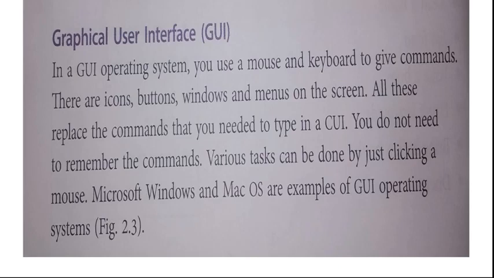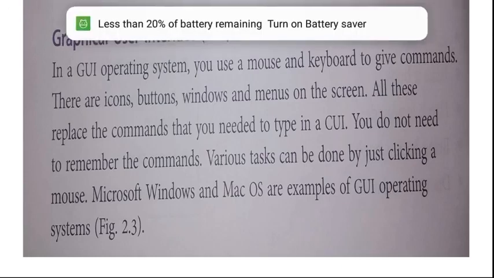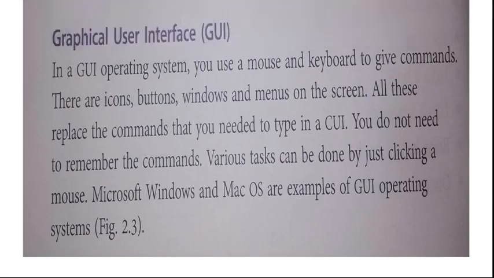There are icons. In the first screen there are icons. Whatever program you want to run, just click on the appropriate icon. And to save, open, print and so on, there is a button. There are windows and menus on the screen. All these replace the commands that you needed to type in CUI.